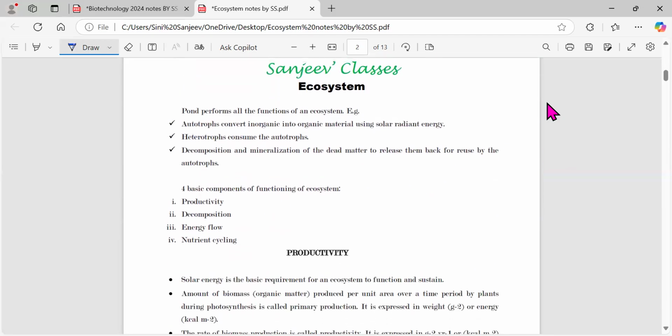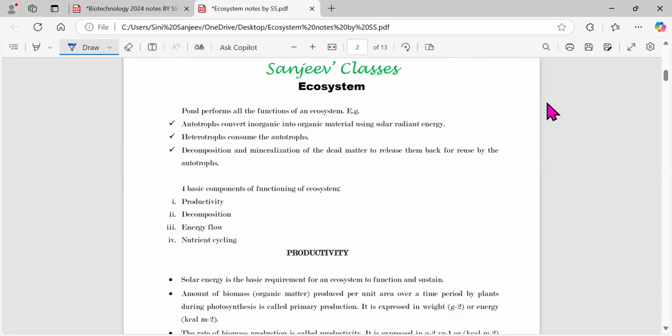So there are different functions which are being performed by this ecosystem. What is the first function that it does? Autotrophs convert the inorganic into organic by using the solar energy, the photosynthesis process. Second one is what? Whatever food the plants make is consumed by the heterotrophs. And lastly, there will be decomposition and mineralization of your dead matter, right? And again it goes to the earth, and again reusable material will come out.